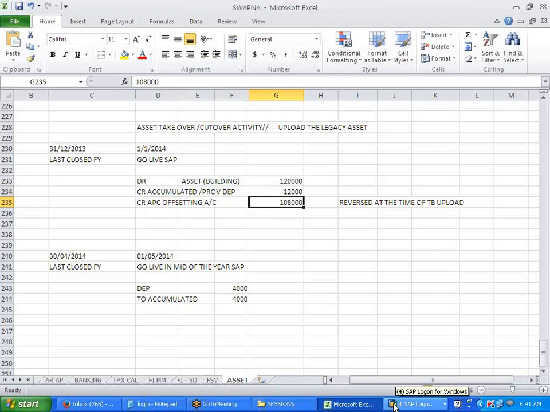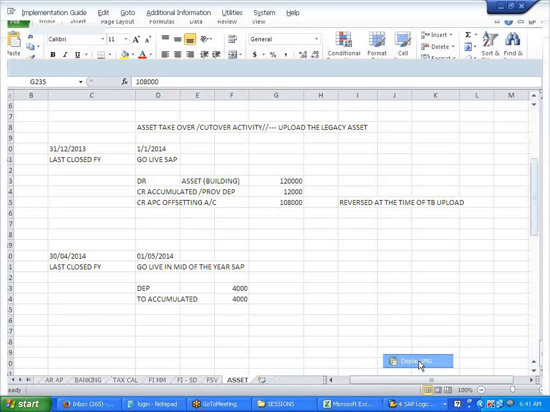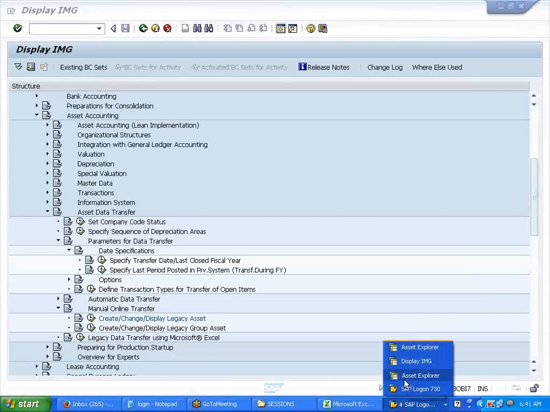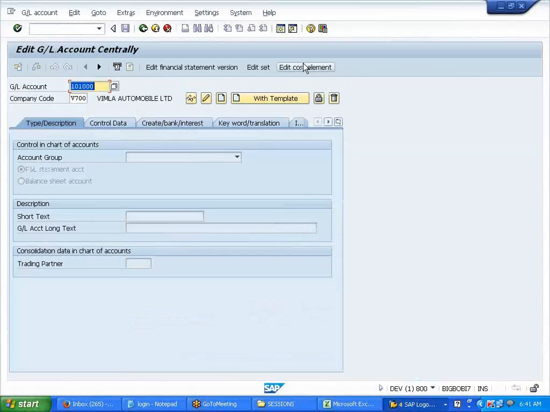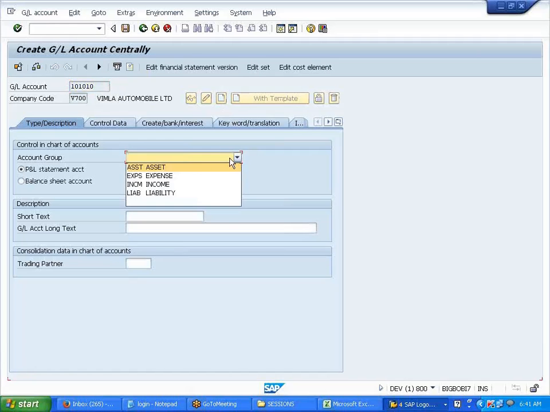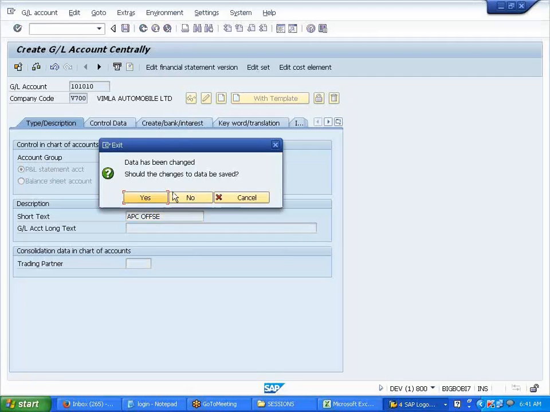We have to create an APC offsetting account. Okay, let us create an offsetting account as she said. Wherever you want, you create one offsetting account. Let's say I create it in 1010 or something like that, on the asset side.